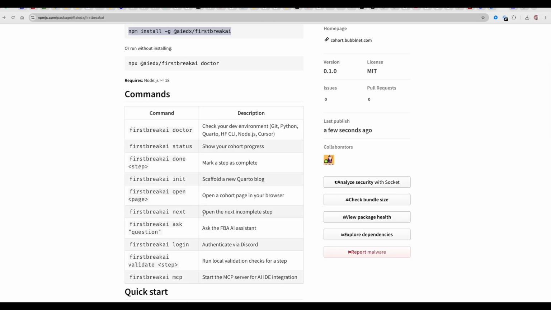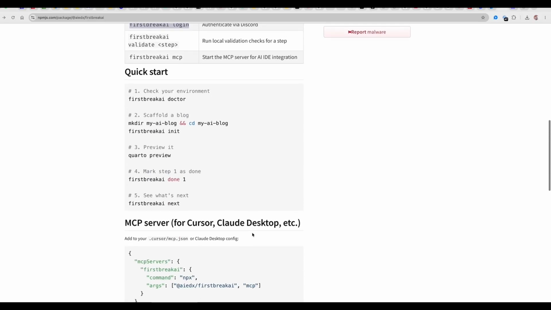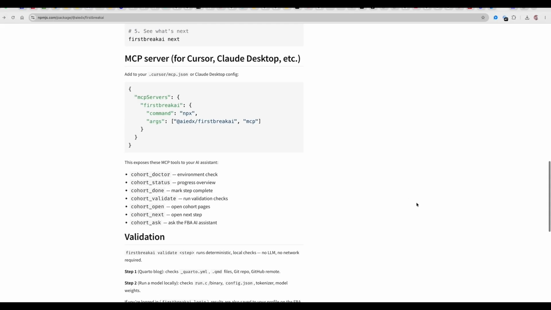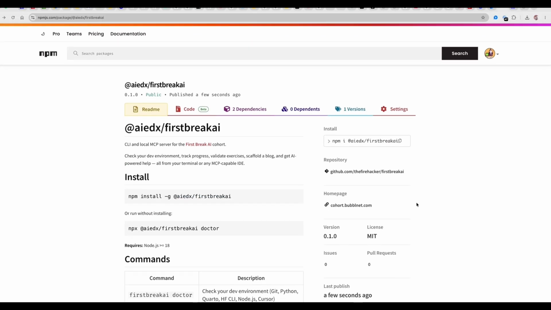Then you can log in via Discord and complete the rest of the process, like completing every step and checking the status. We'll be enhancing this CLI to include even more functionalities. This is just the first step.